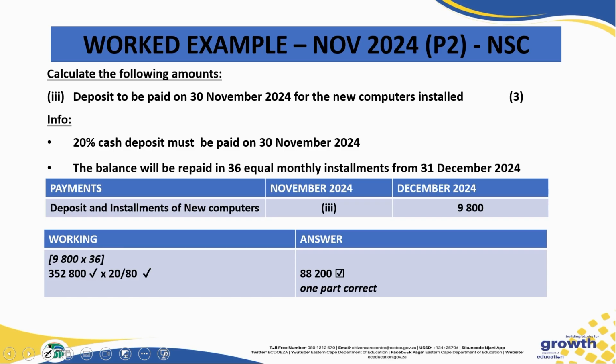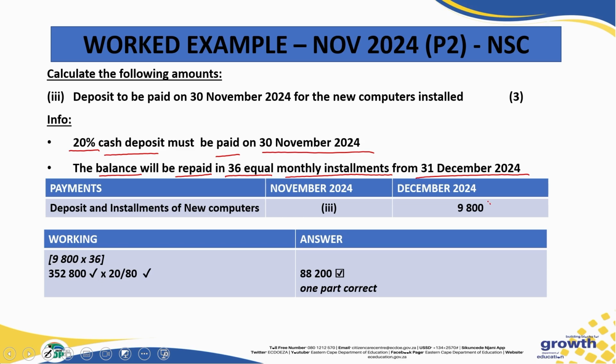Another popular question, the deposit to be paid on the 30th of November for the new computers installed, you must calculate. Here you are told that 20% of the cash deposit must be paid on the 30th of November, and the balance of these purchases will be then repaid in 36 equal monthly installments starting at the end of December.